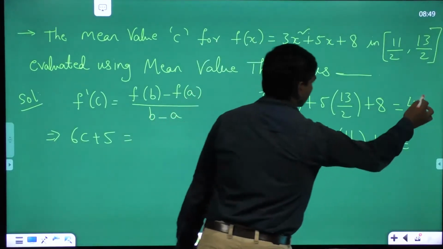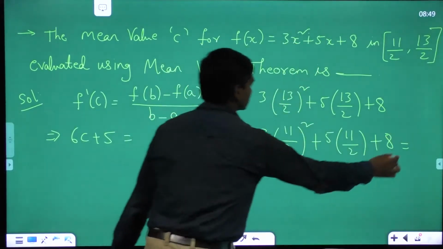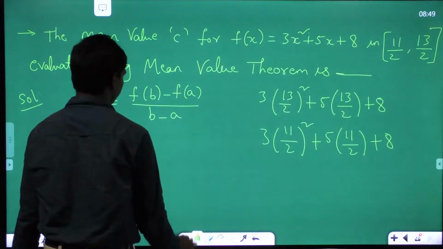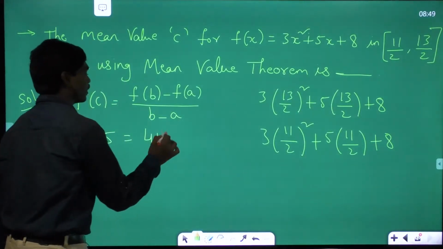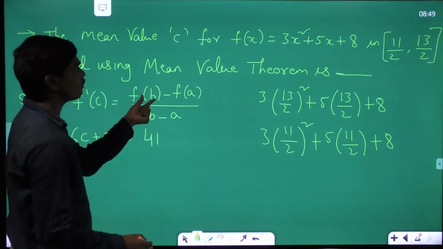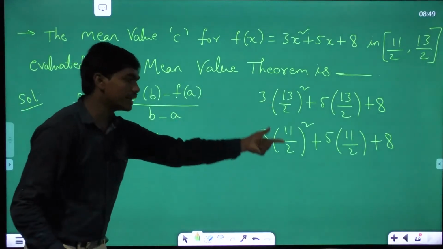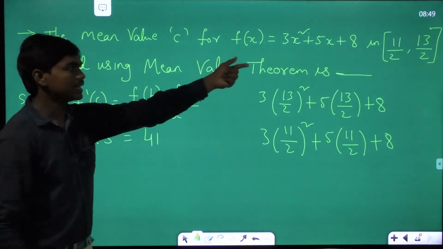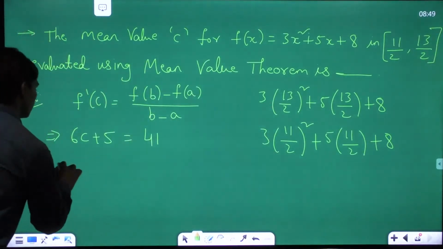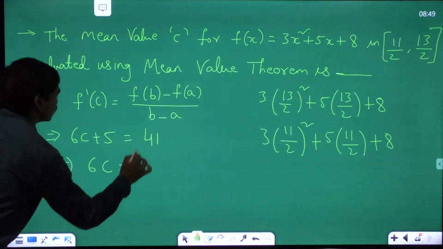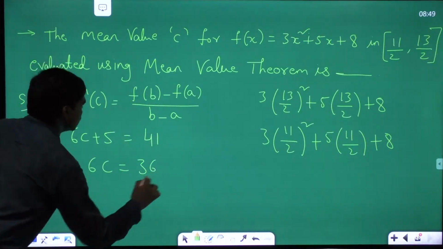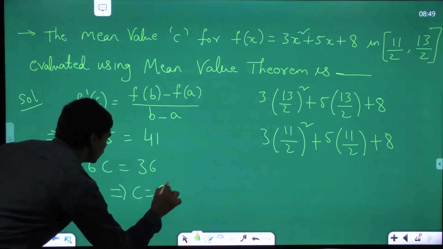Okay. So basically you're telling that the difference between these two values that you got is 41. Basically, f of 13 by 2, this value minus this value, divided by 13 by 2 minus 11 by 2 is 41. So 6c is equal to 41 minus 5, which is 36. So this implies c is equal to 6.